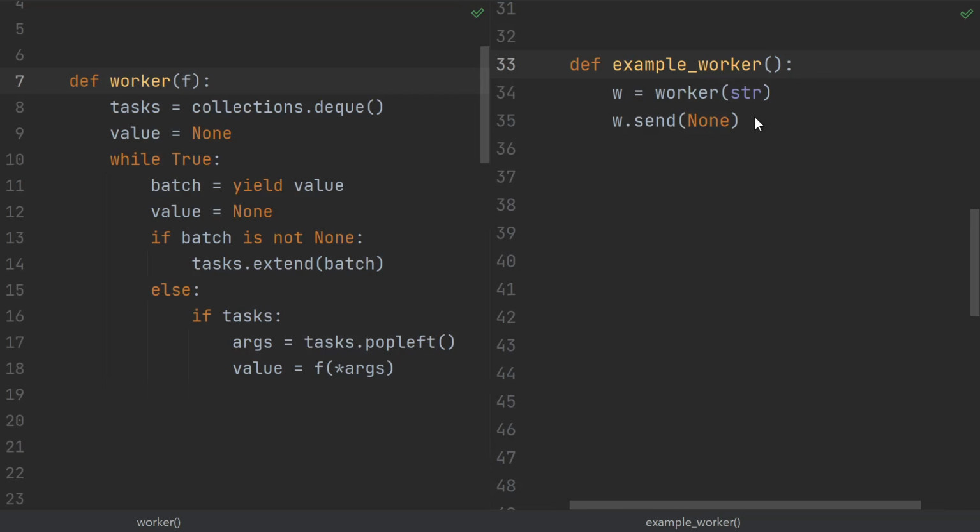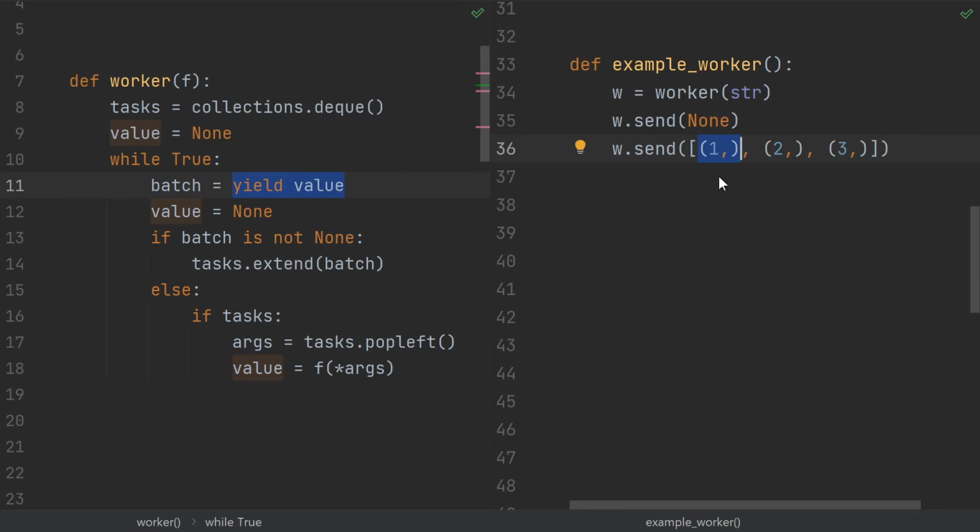And here's how a caller would use the worker. So our worker is just going to convert whatever arguments we give it to a string. We use the send method to send values into the generator. However, when we just create the generator, it doesn't start running it. The very first value that we send can't possibly be accepted by the worker because the function is going to start at the beginning. There's no yield statement there. So first we just send none to cause the generator to run to the first yield. Just like a call to next, send will cause the generator to run until a yield or until the function returns. After the send none, the generator will be paused here. So now we'll send in 3 tasks, the number 1, the number 2, and the number 3.